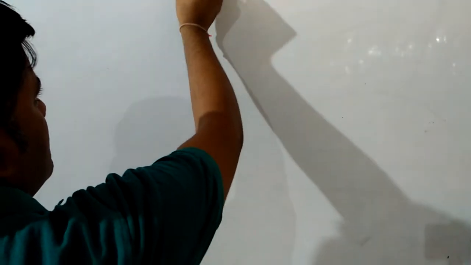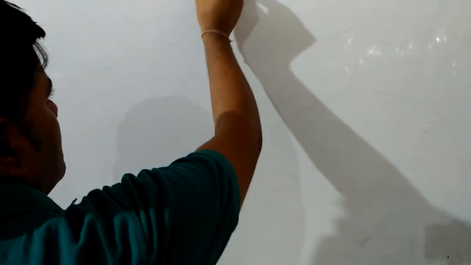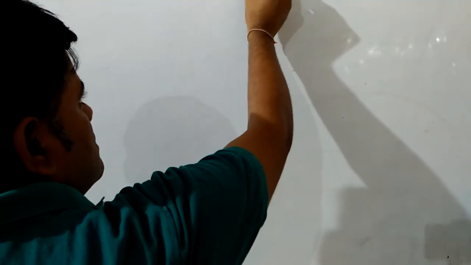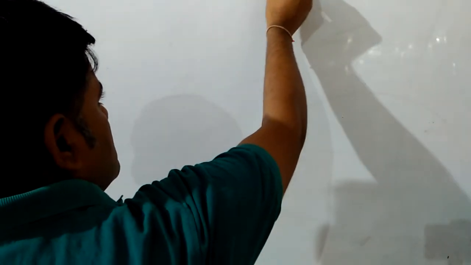So today we are going to start the last chapter for class 12th, and that topic is coordination chemistry. First of all, we have to know what is the meaning of coordination chemistry.